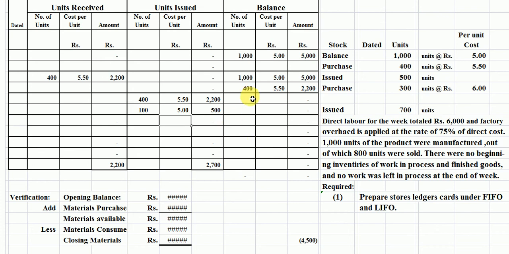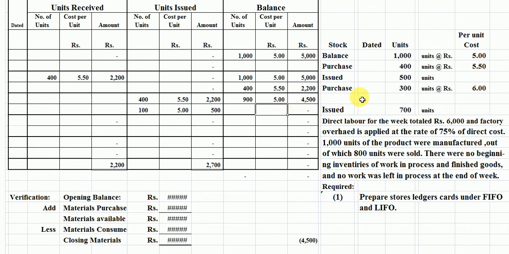Students, now our current balance in inventory is only 900 units, because we have taken 100 units from the 1000 units here. Now the rate is 5 per unit. Students, our current inventory record is 900 units at the rate of 5 per unit. The cost value is 4500 rupees here.